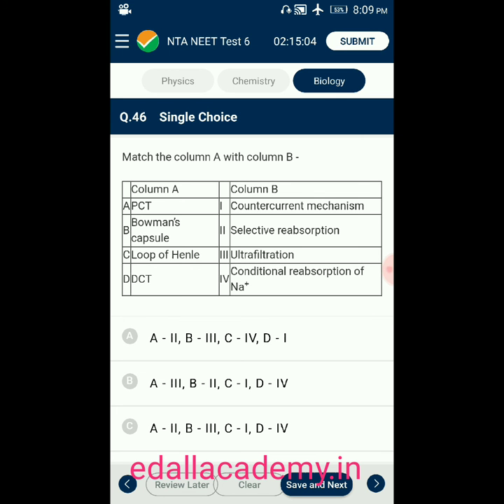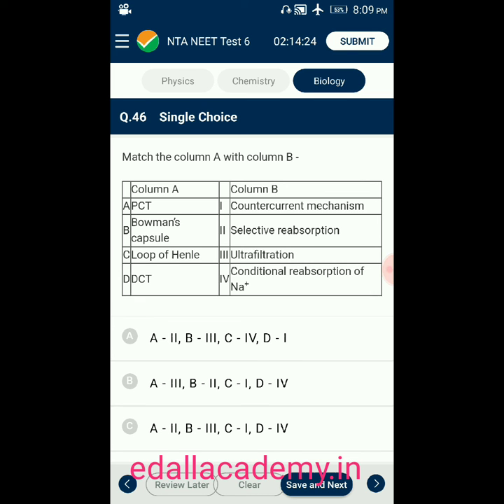Question number 46. Match the following. There are 2 columns given. Column A has to match with column B. PCT, Bowman's capsule, loop of Henle, distal convoluted tubule. These are the 4 options given in column A. It has to match with column B. PCT is matching with selective reabsorption. It is from column B, 2. And Bowman's capsule is matching with ultrafiltration.